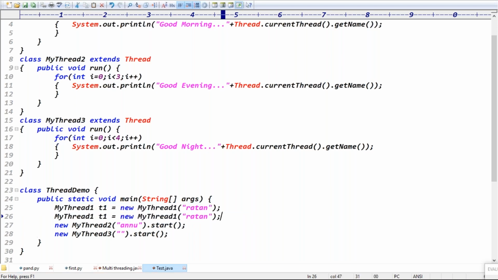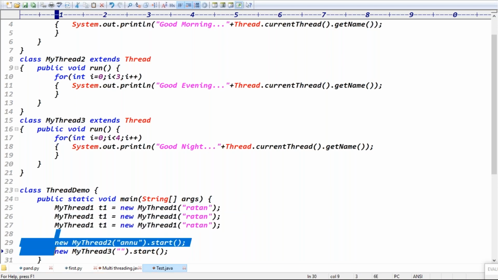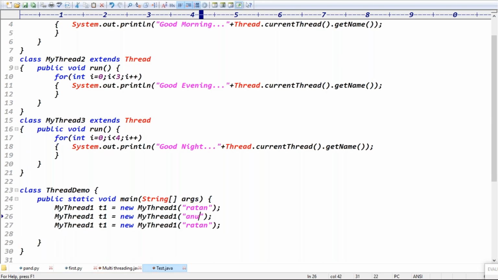So yeah, let me check once. Good. So my thread T1 equal Ratan. You can make the Anu. You can make like what? Stravia, right? Yeah, Stravia we can give.